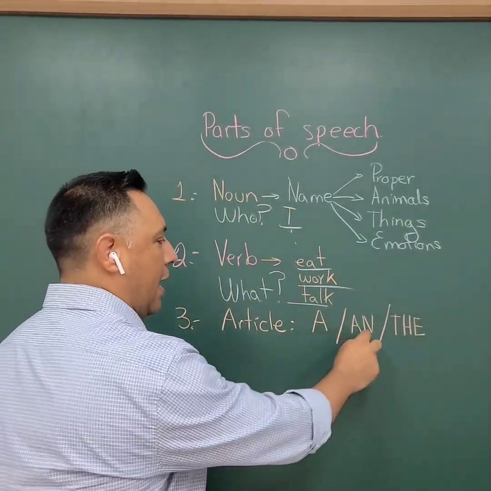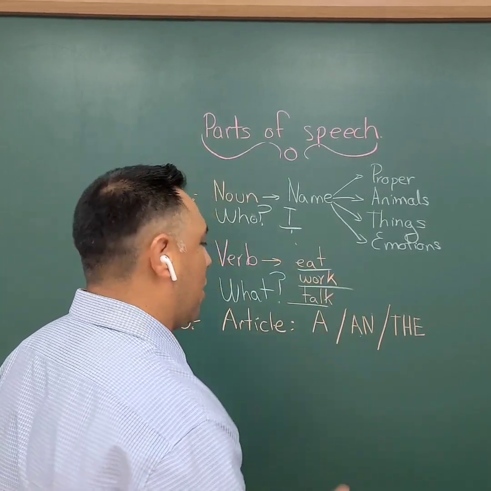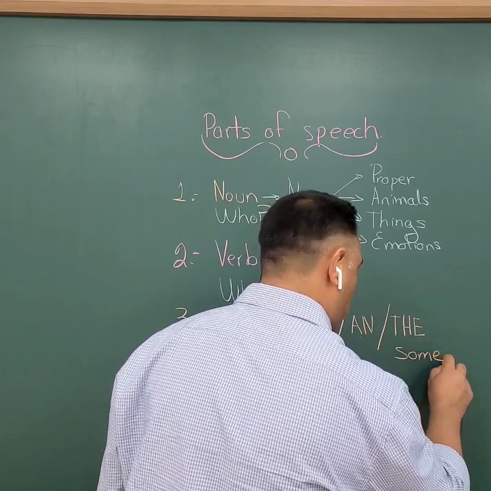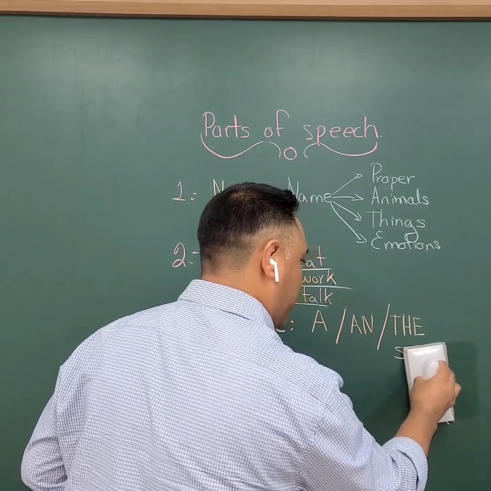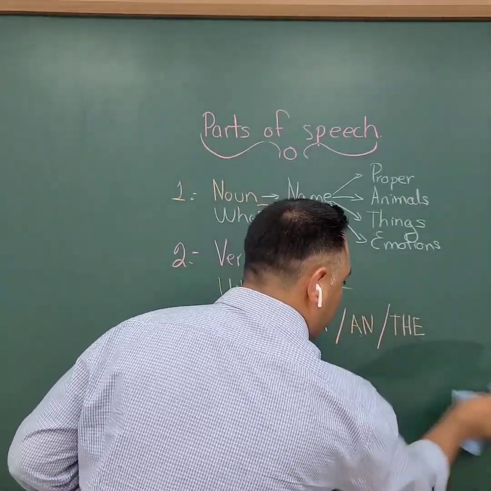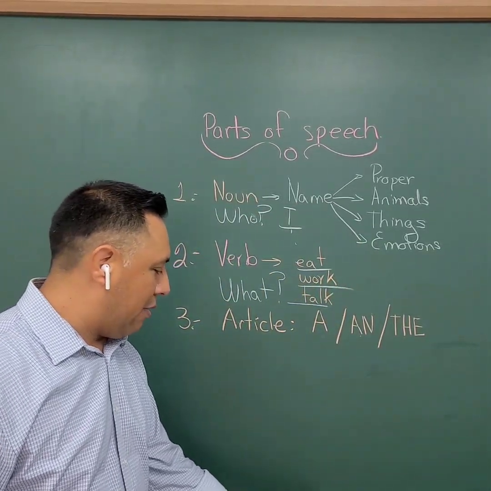Okay? And the. But some people might also say we have some and any. And we're going to just use some. I'm not going to get into some because I need to explain to you more things to be able to understand what some is like when it comes to talking about articles. So we're gonna leave it like that right there.